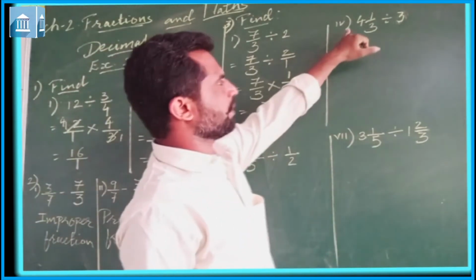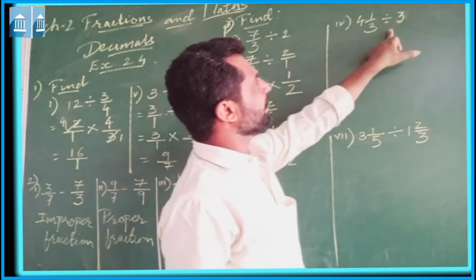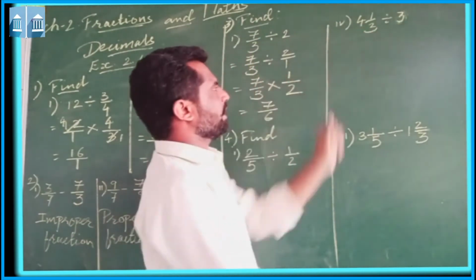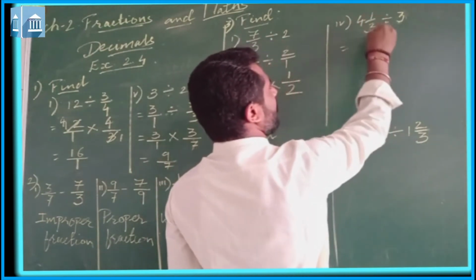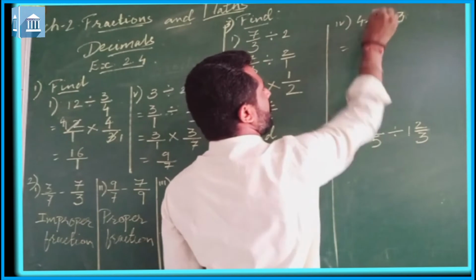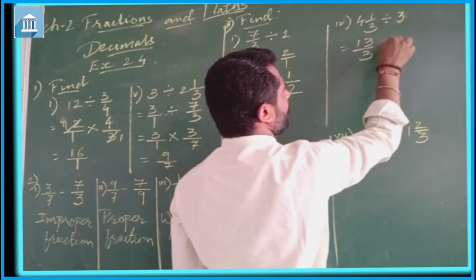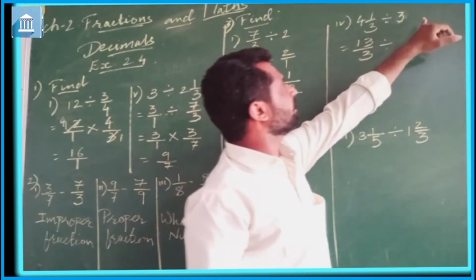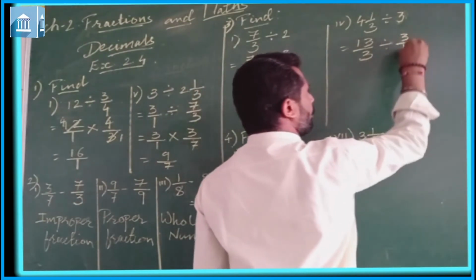Let us do question number 4. 1 upon 3 divided by 3. Again here this is a mixed fraction. So 3 4s are 12 plus 1, that is 13 upon 3 divided by 3. Here for 3 there is nothing in place of the denominator, so 3 upon 1.